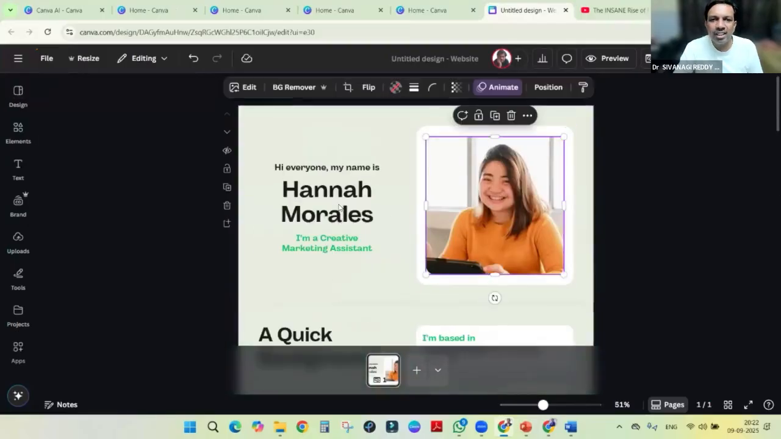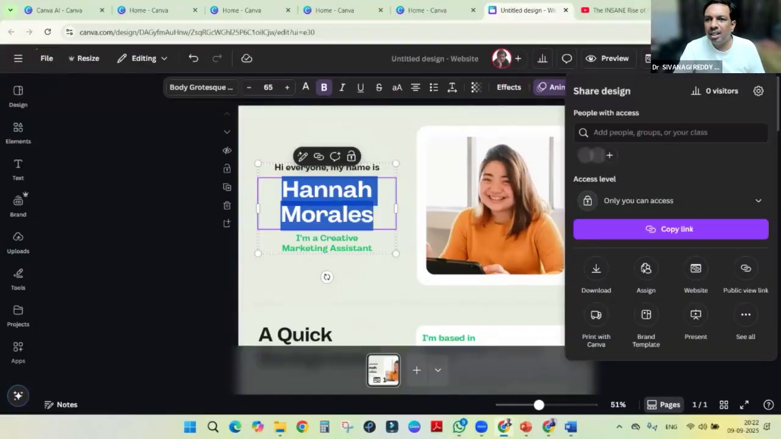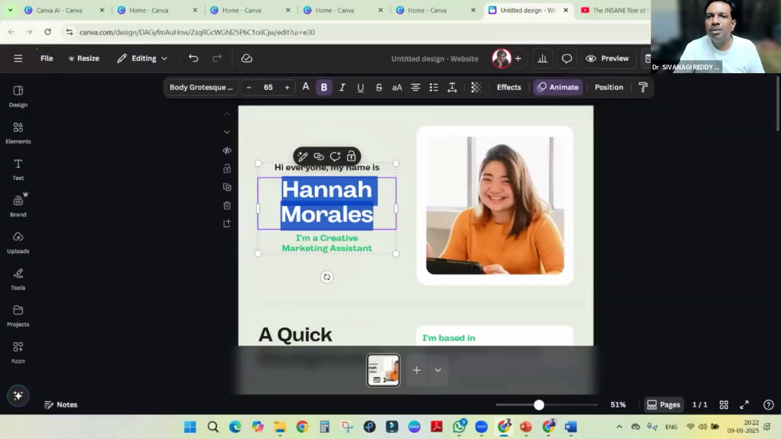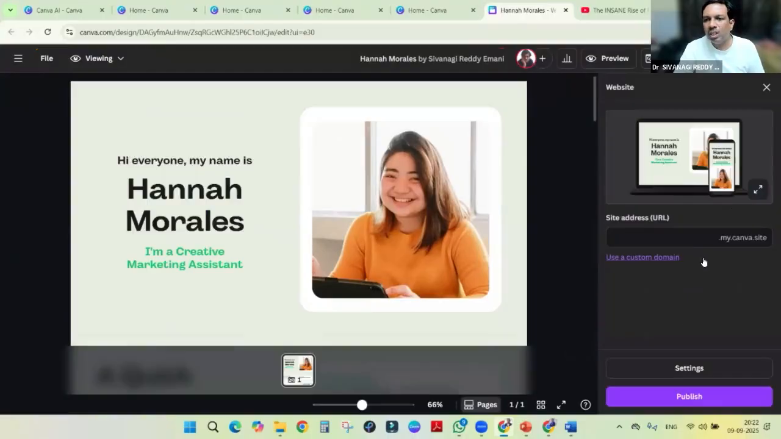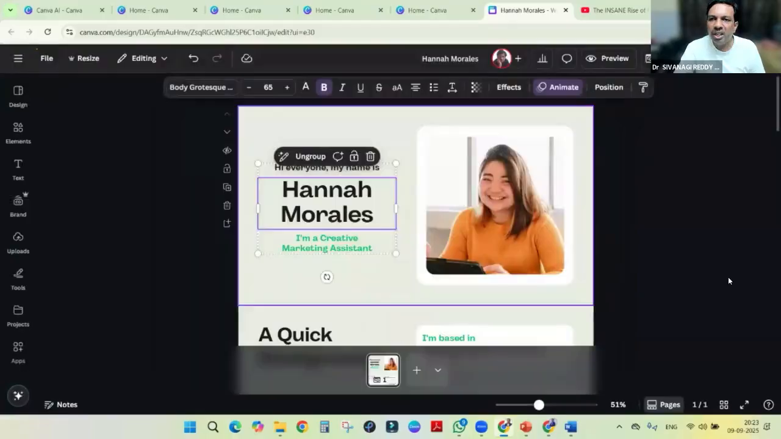The only thing is very simple. We have to edit each section. We have to add our photo and so on. Then we can publish as a website. It will create the link. And if we already have a domain, we can give the domain name. Otherwise, mycanva.site, it will take as the default one. If you have a particular domain, you can bring the domain here, right?